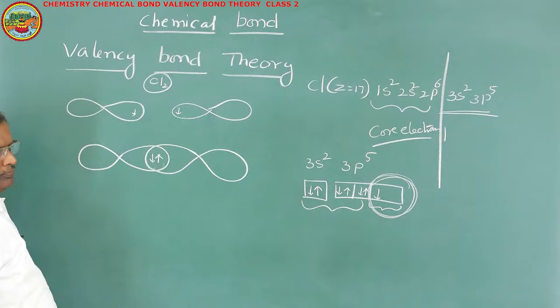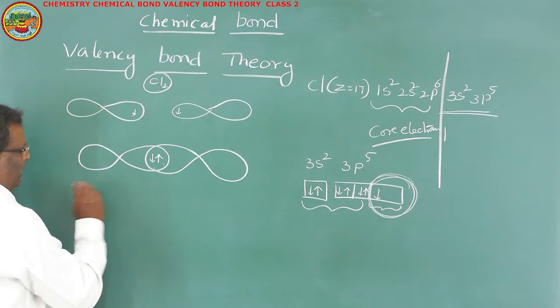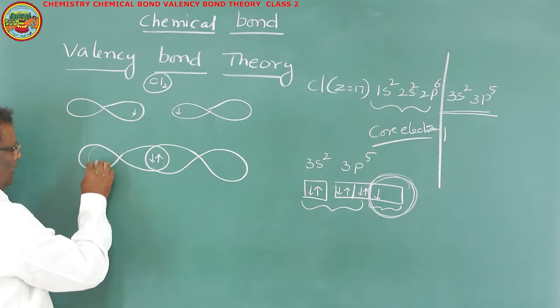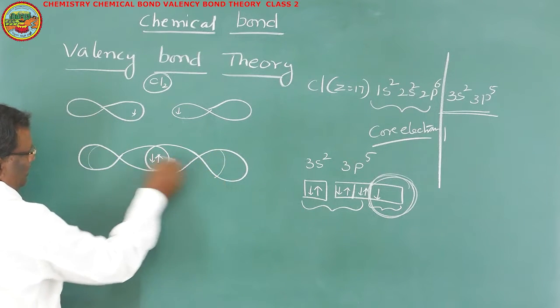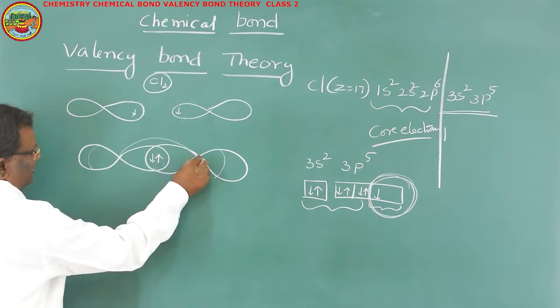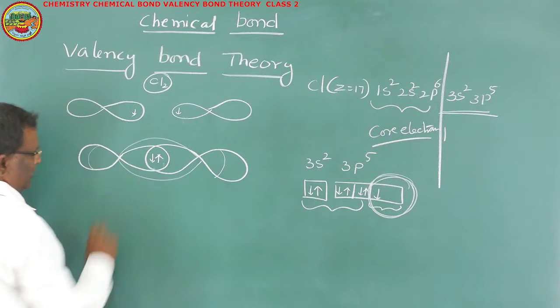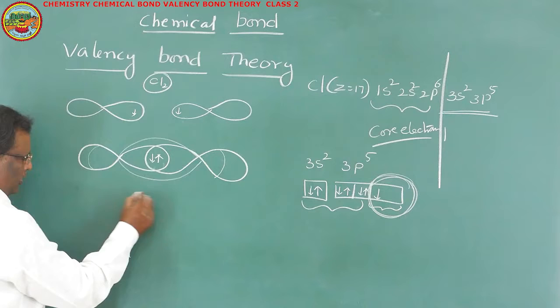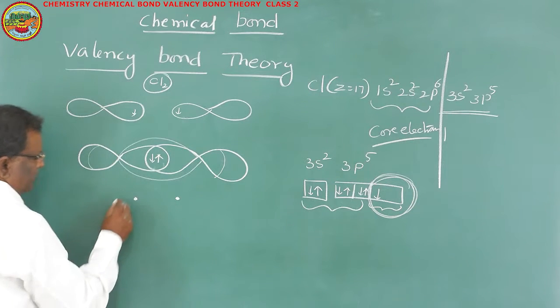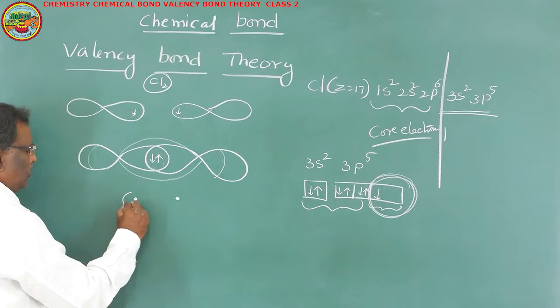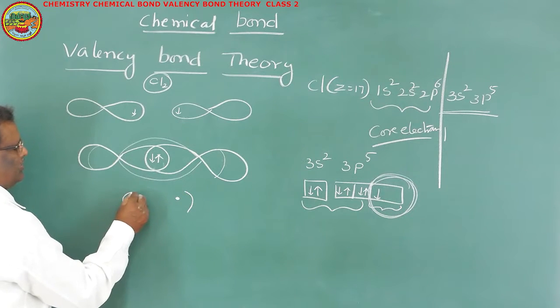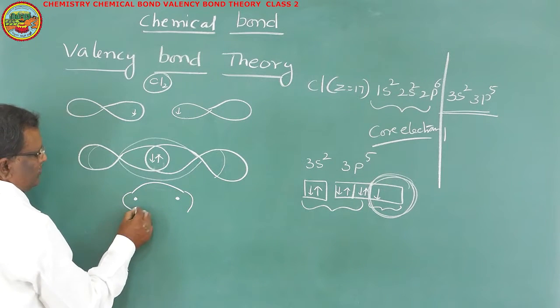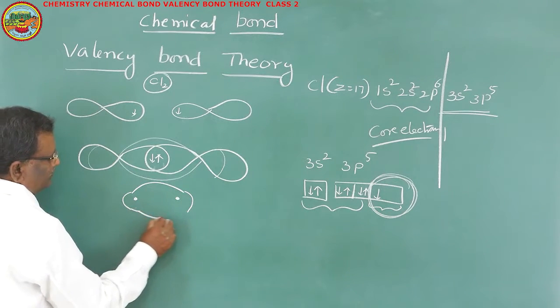After sharing, what happens? The electron cloud here decreases, and in between the nuclei the electron cloud will increase. So after formation of the bond, the electron cloud outside these chlorine atoms will decrease, and in between the chlorine atoms it will increase.